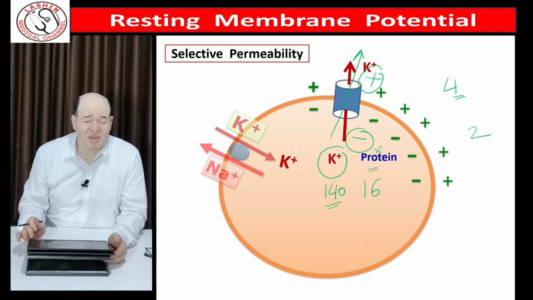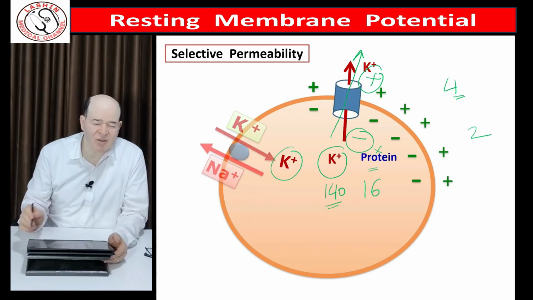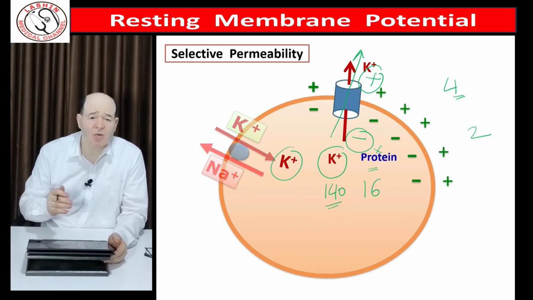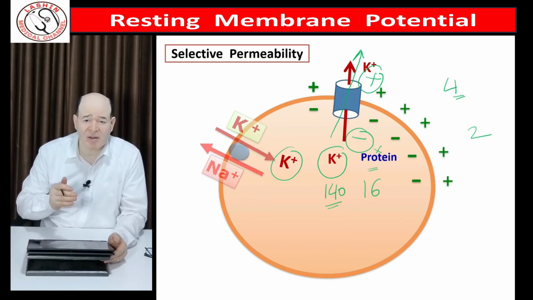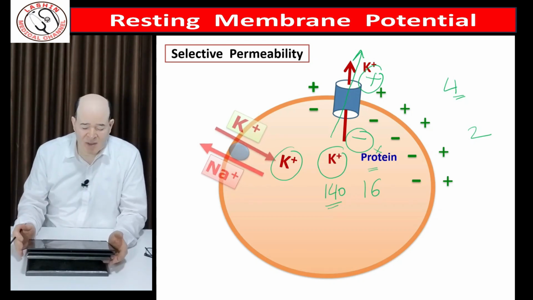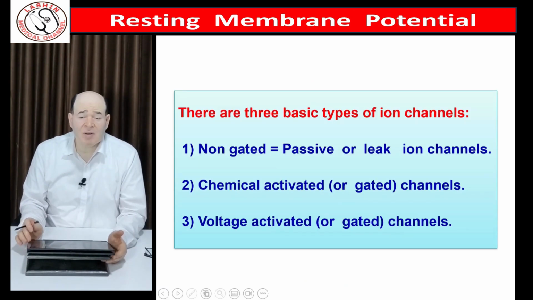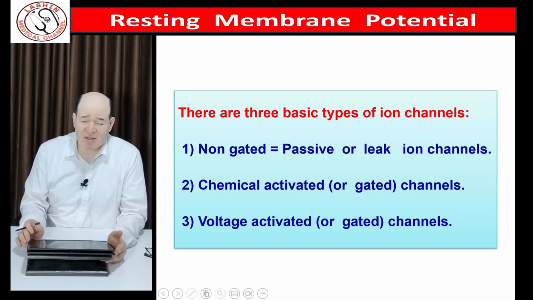This process is maintained by the sodium-potassium pump, which keeps a very high concentration of potassium inside. So all the time potassium is higher inside than outside, so it diffuses from inside to outside all of the time. This simple idea is the secret of human life because it is responsible for generation of the polarized state, which is the resting potential, which is the secret of action potential, which is responsible for every activity in our life.